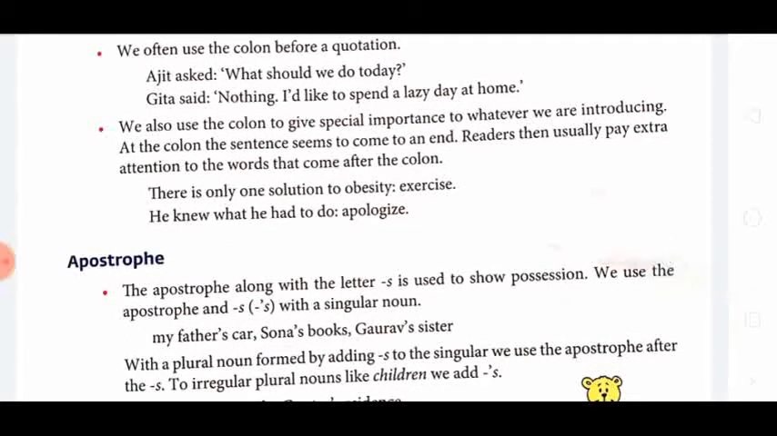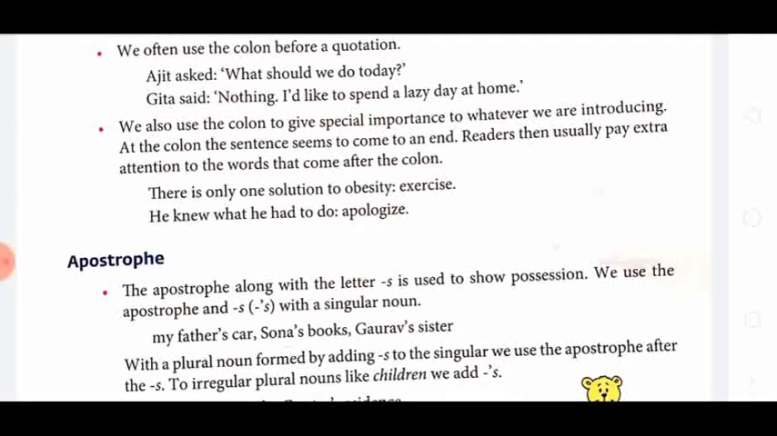And the third rule for using colon is, we also use the colon to give a special importance to whatever we are introducing. At the colon, the sentence seems to come to an end. Readers then usually pay extra attention to the words that come after the colon. See here, when we put a colon, then the sentence comes to a halt. So when listeners are there, if we are going to speak ahead, the listener will pay more attention to what he is going to speak.